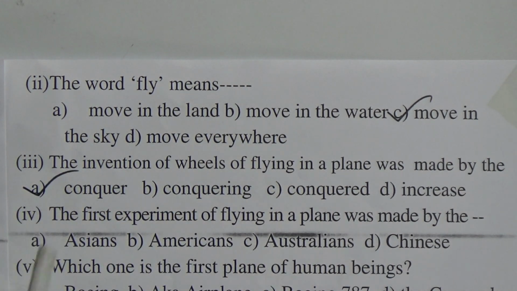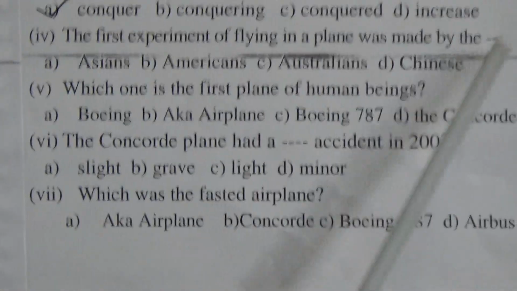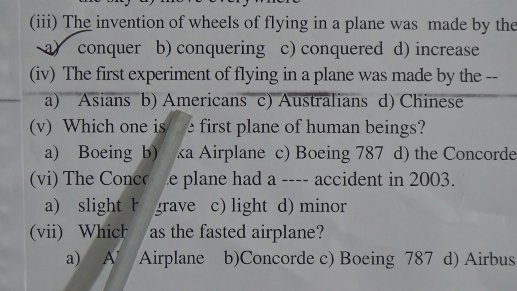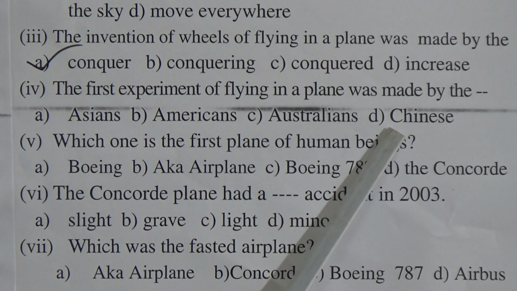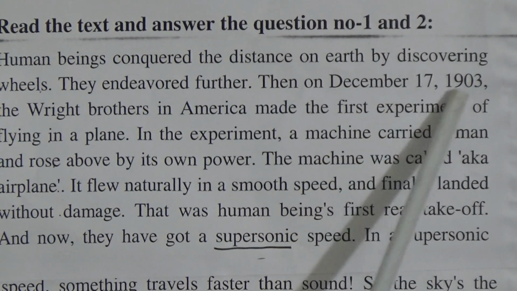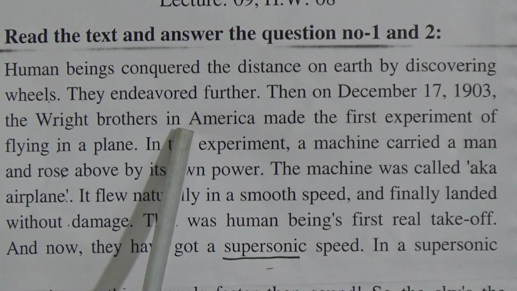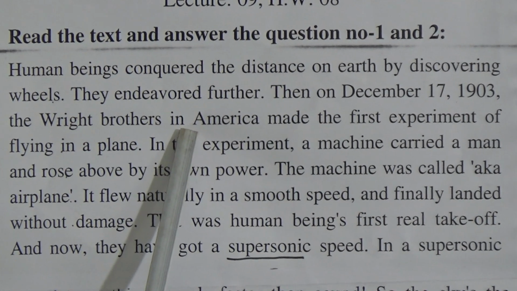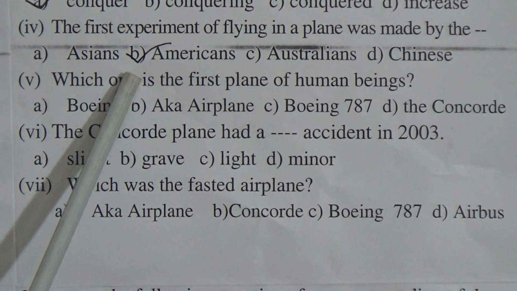Now number 4, the first experiment of flying in a plane was made by the A Asians, B Americans, C Australians, D Chinese. In this connection I want to move you to the text. On December 17, 1903, the Wright brothers in America. So the first experiment of flying in a plane was made by the Americans. The two brothers were citizens of America. Then B is the correct answer.